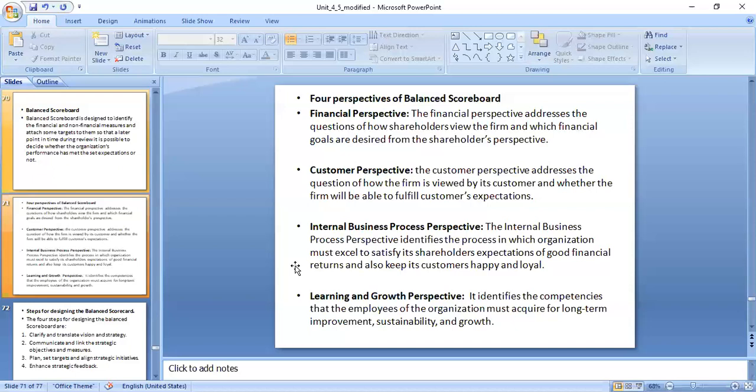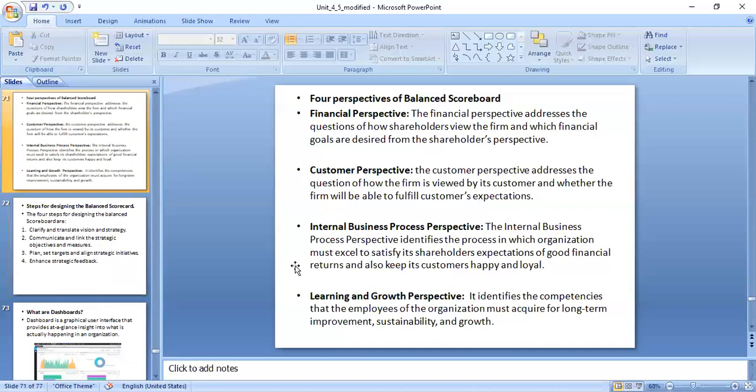And the last one is learning. They have said for the internal business process to satisfy our shareholders and customers, what business processes must we excel at. Last one, let us work out the learning and growth perspective. It identifies the competencies that the employees of the organization must acquire for long-term improvement, sustainability, and growth. The summary is going to handle all his employees, so he is training these employees. The employees work in the learning and growth perspective. You are supposed to check whether the employees are happy or not working with Summer. That is what is called the learning and growth perspective.